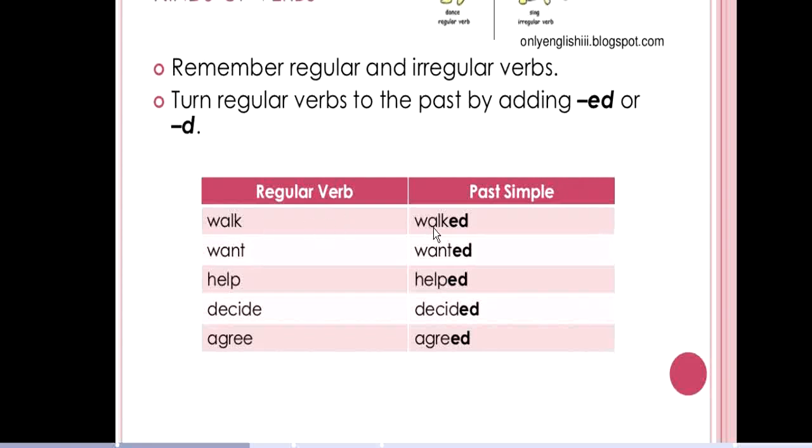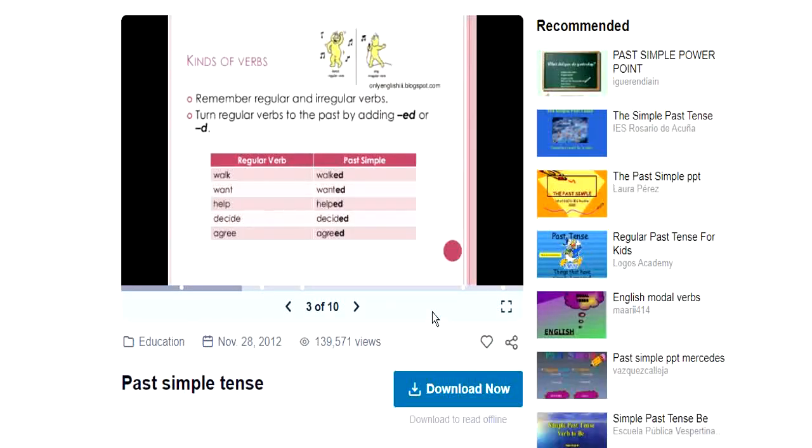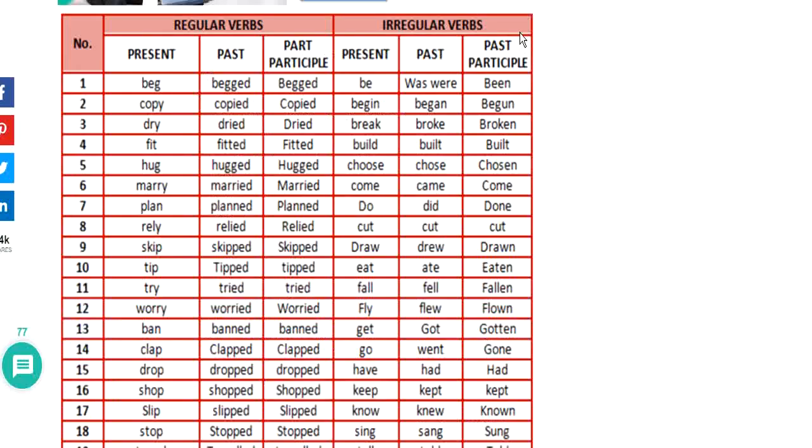All you need to do is to add d or ed. Just like in this case, walk, we add ed to make it past tense. Want, we add ed to make it past tense. But in this case, we need to add d to make it past tense, so it will become decided.